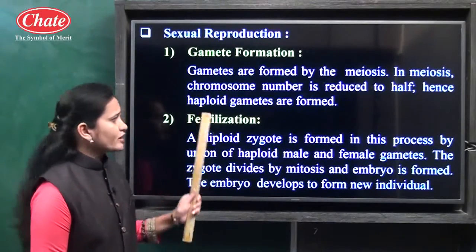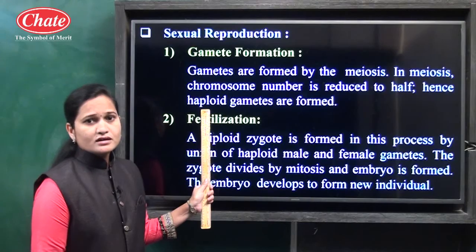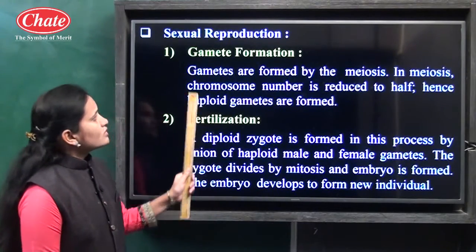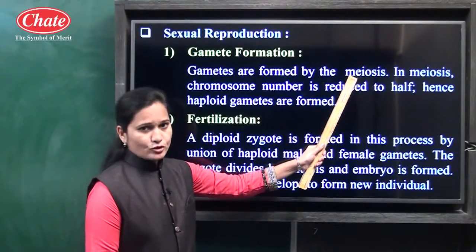Here, haploid means what? Haploid means a single set of chromosomes, and diploid means what? Double set, or 2 sets of chromosomes. So, gamete formation takes place with the help of the meiosis process.